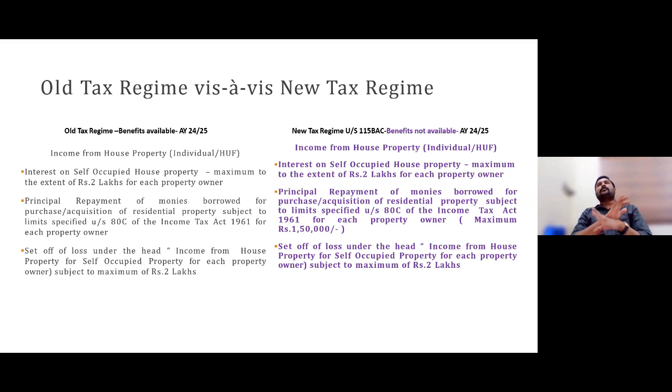First thing, self-occupied house property interest you cannot deduct at all. Then the principal amount 1,50,000, you cannot deduct. Then from let out house property, definitely yes, you can deduct that interest up to the income from that let out house property or deemed let out property. It cannot be a loss. If it is a loss, that amount cannot be set off against any other heads of income. So that is the fundamental distinction between old and new tax regime as far as this source, house property source, is concerned.